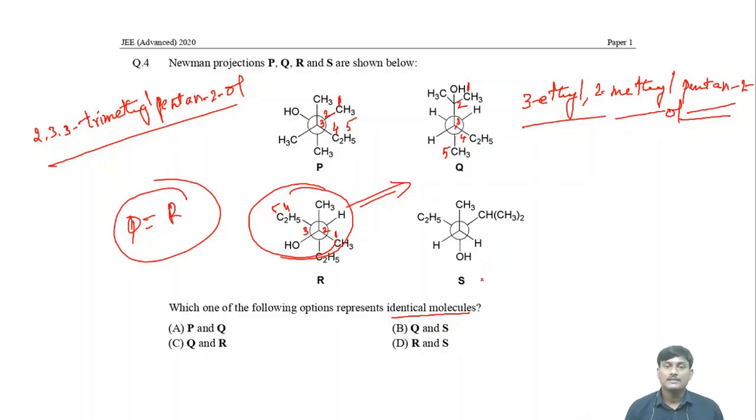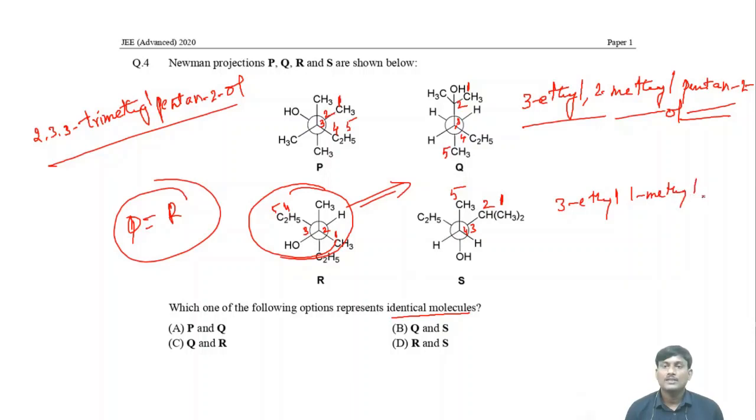And if you take S, here you have to give numbering from this one: 1, 2, this circle is 3, and this one is 4, and this one is 5. In this case 1-methyl. And what is the position of ethyl? The 3-ethyl and 1-methyl.